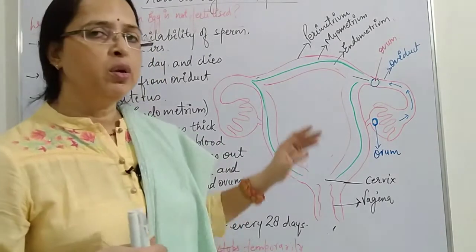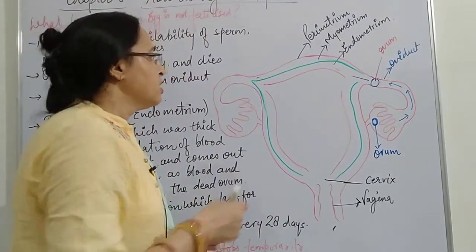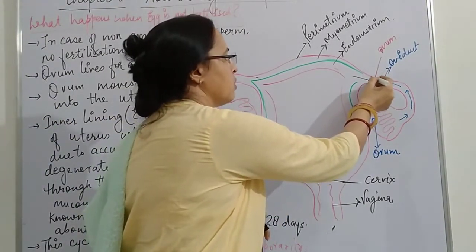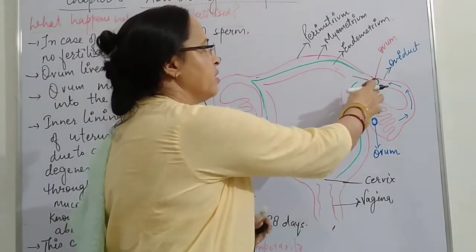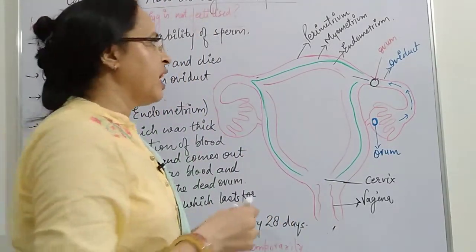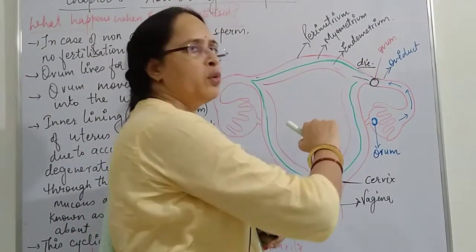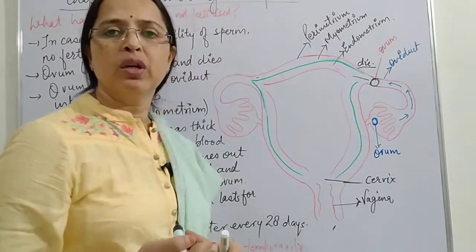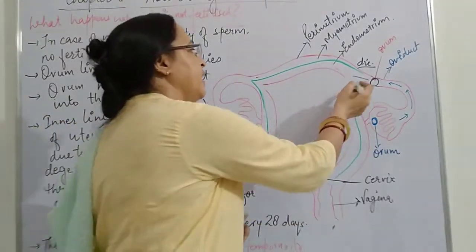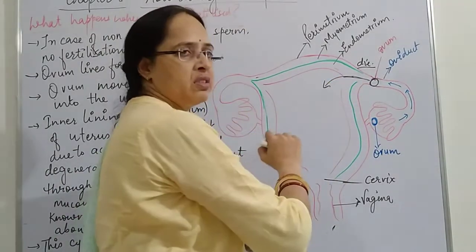So now just have a look at the diagram and we'll discuss this through the diagram. See here, the ovum reaches the oviduct, and over here no sperm is provided. So what will happen? This ovum dies, because its lifespan is only 1 day. After that the dead ovum, or the debris, reaches the uterus.